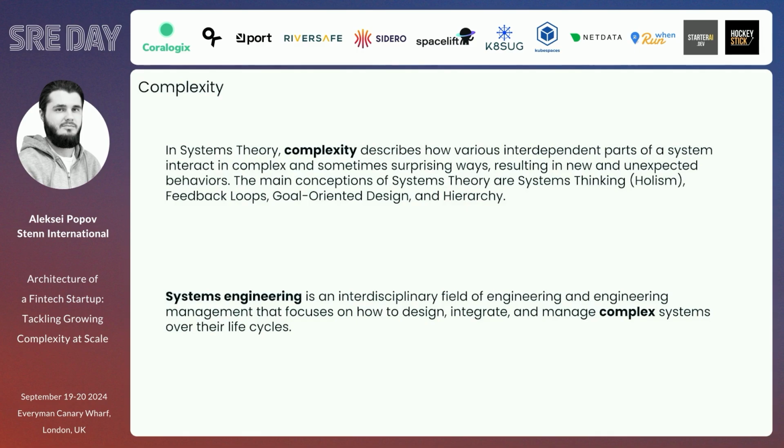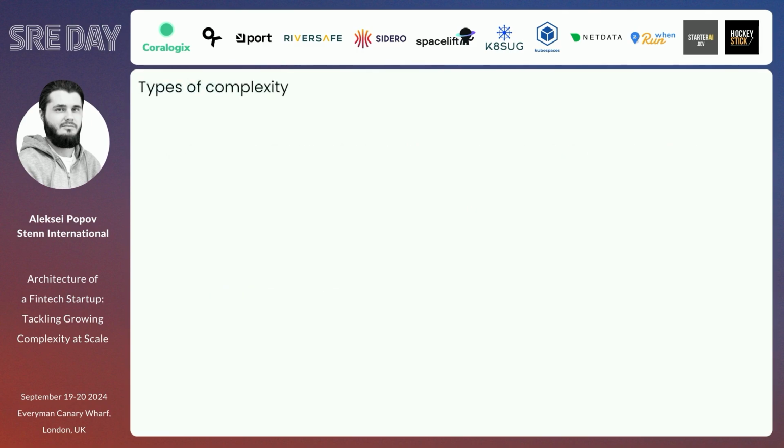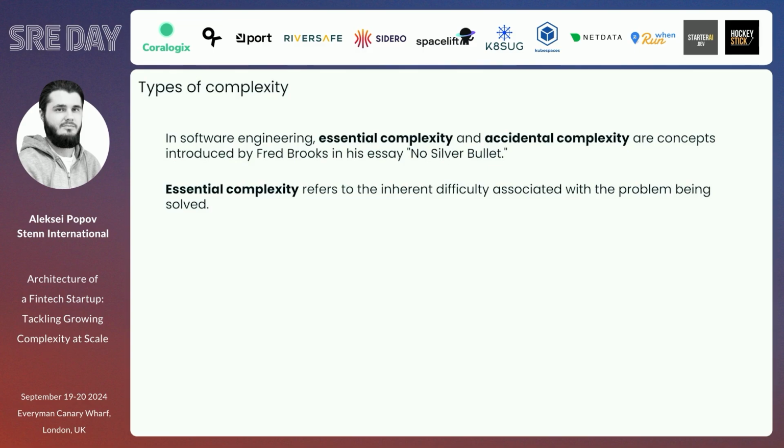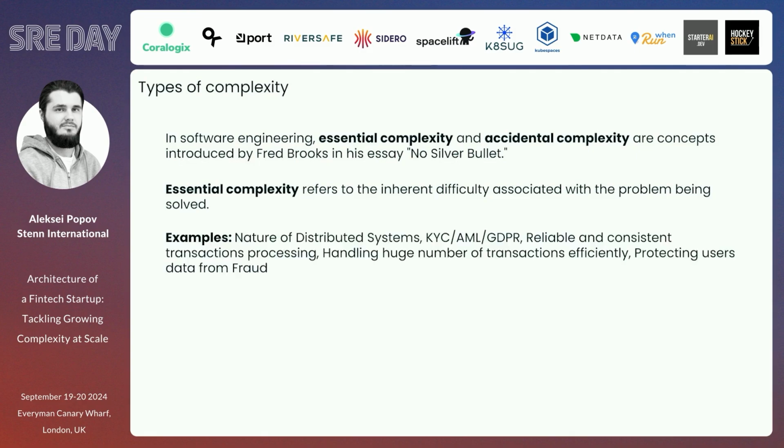It also focuses on how to design, integrate, and manage complex systems over their life cycle. And just looking at the complexity from different types, we can talk about essential and accidental complexity, which was introduced by Fred Brooks in his essay No Silver Bullet, which is saying that essential complexity refers to the difficulty of the problem being solved, and there are many examples like the nature of distributed systems, KYC, AML, all of the stuff I just discussed, reliable and consistent transaction processing, and many other things